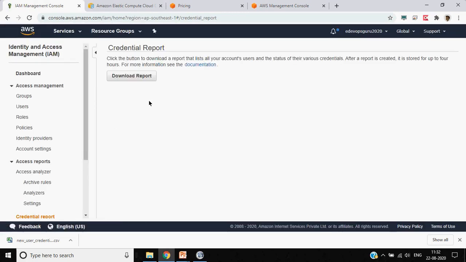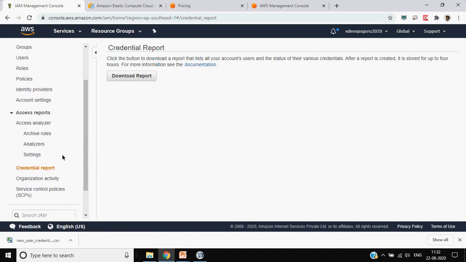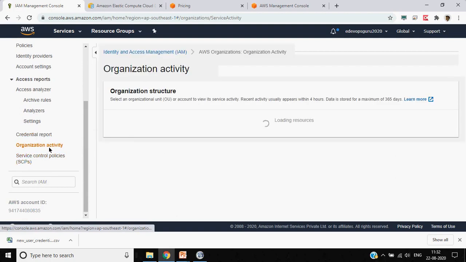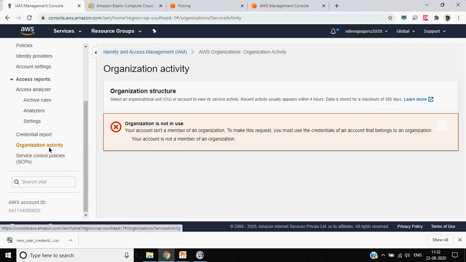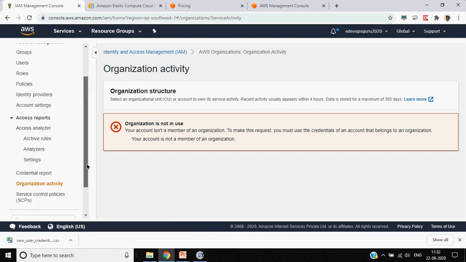So this credential report is nothing but the users and their access IDs. You can download it for your bookkeeping or other things. Organization structure: if you integrate with an organization's AD server or those kinds of things, then probably this information could be populated.